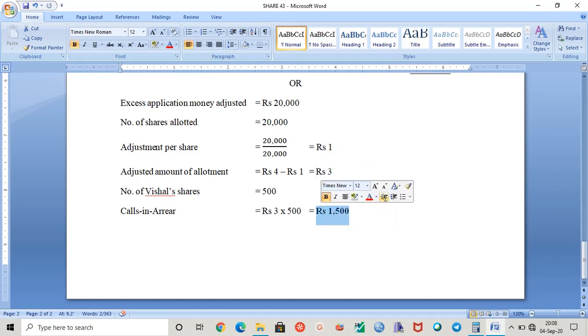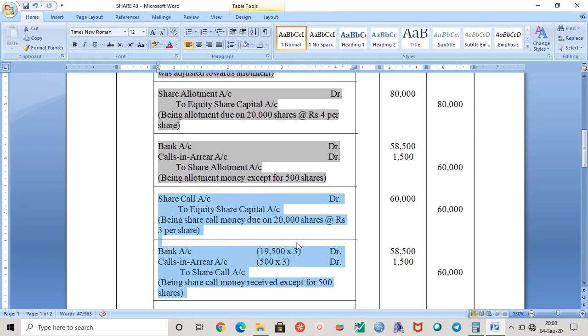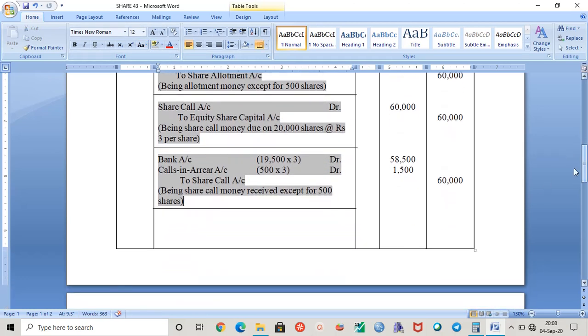So this 1500 is your calls in arrear. This is the entry: calls in arrear. So we passed these entries also. This is how you come to know about calls in arrear. 500 into 3, which is your 1500.